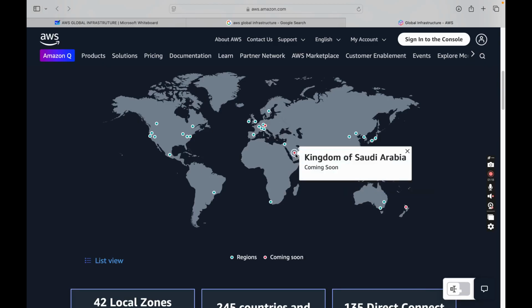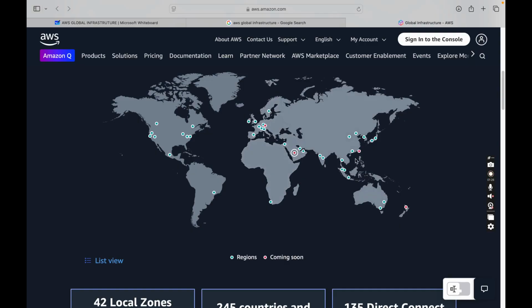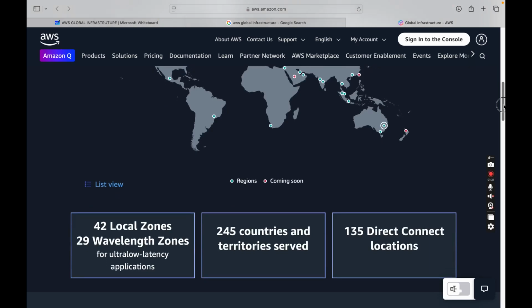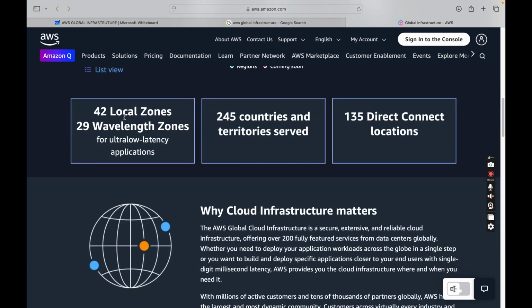Now the red dots are nothing but the regions which are coming soon. So these are all the global maps of AWS you can go into, and then there are 42 local zones and 29 global zones, including 245 countries and territories served and 135 Direct Connect locations.